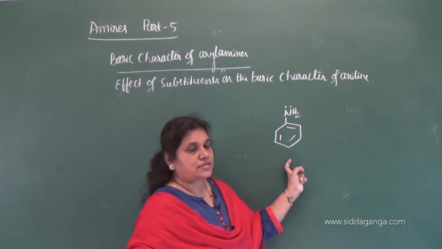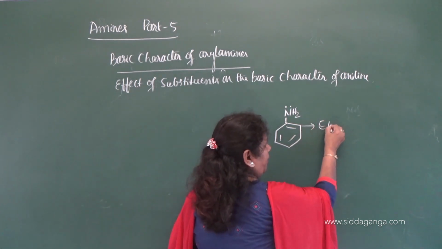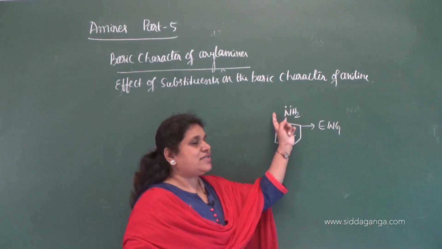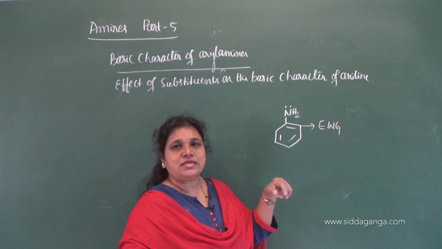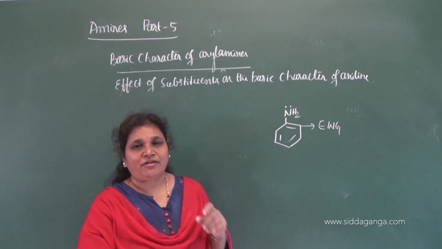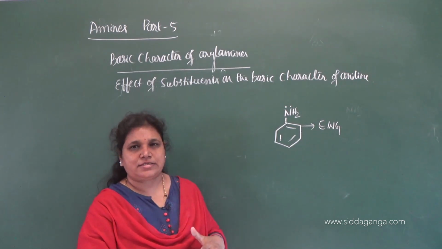and basic strength decreases. Whenever a benzene ring is substituted with an electron withdrawing group, what happens? Delocalization of the lone pair of electrons increases, thereby the availability of the lone pair of electrons for protonation further decreases.